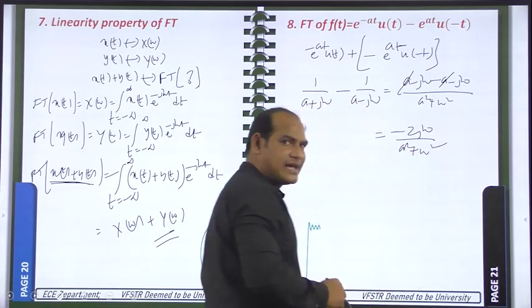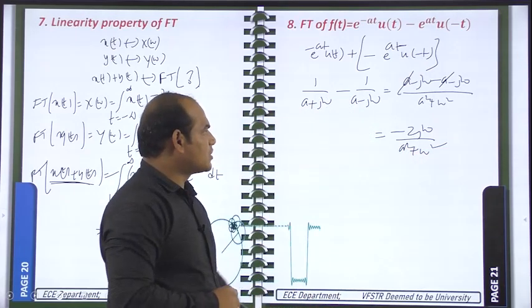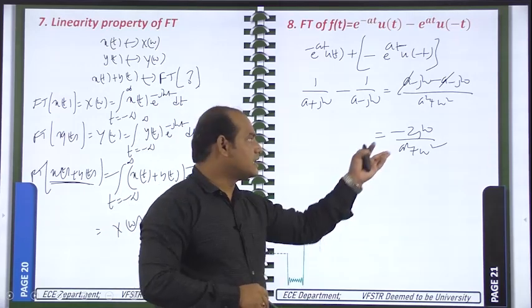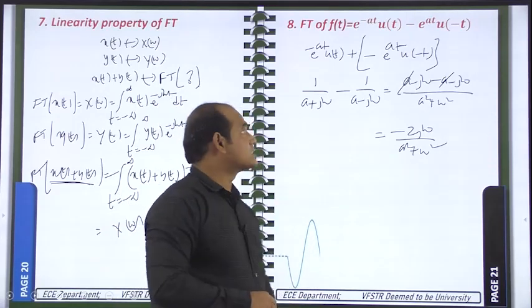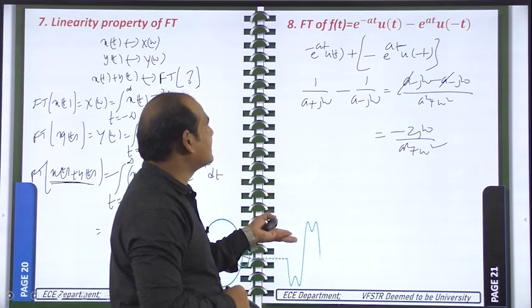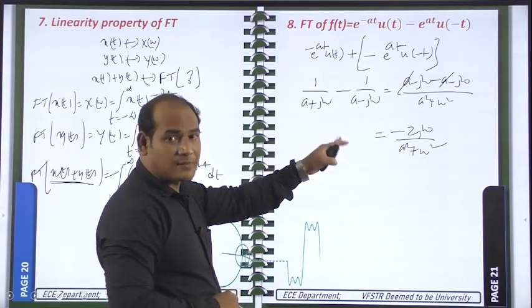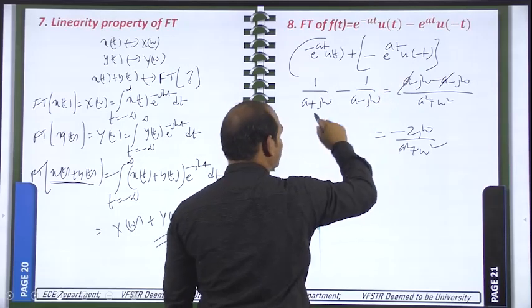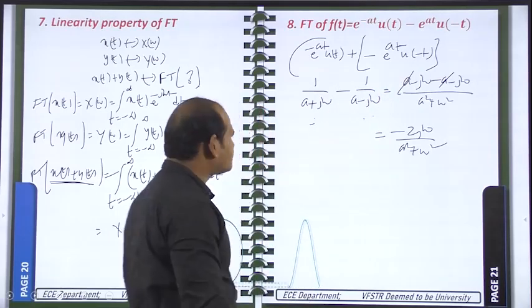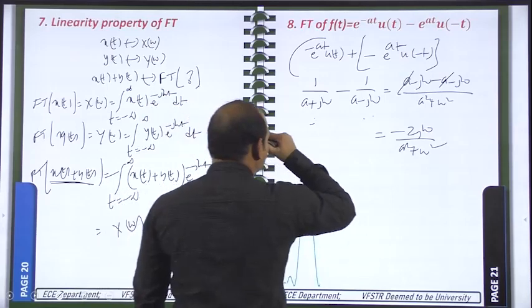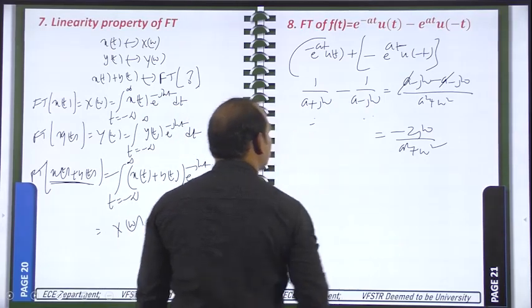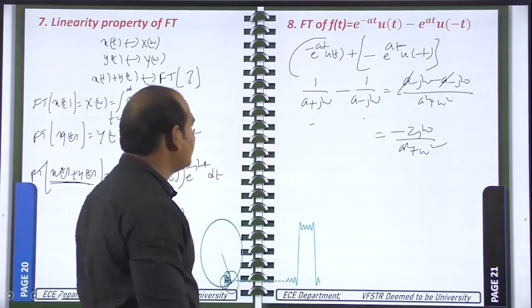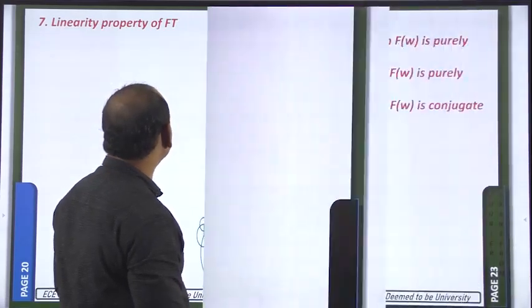Previously I already did this for the signum function. Now if you take a equal to 0, it becomes the signum function Fourier transform. So why did I take it again? In order to show that we are applying the linearity property here. This function is added with this function, so the Fourier transforms will also be added. So 1 by a plus j omega plus minus of 1 by a minus j omega. Two Fourier transforms have been added according to the linearity property.